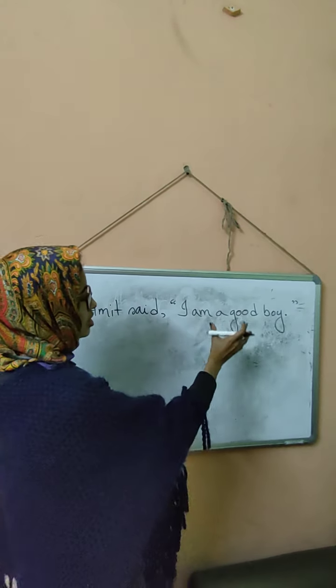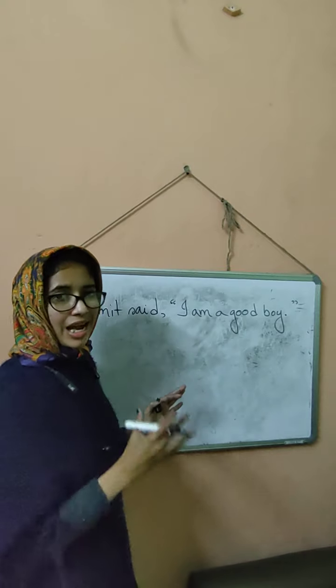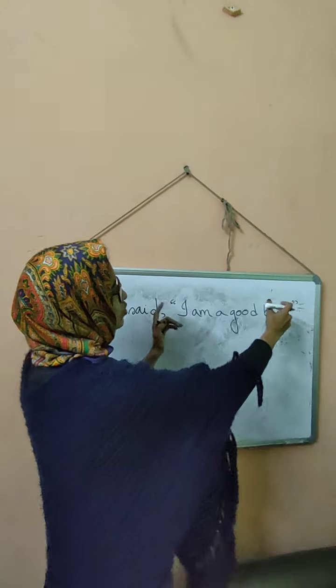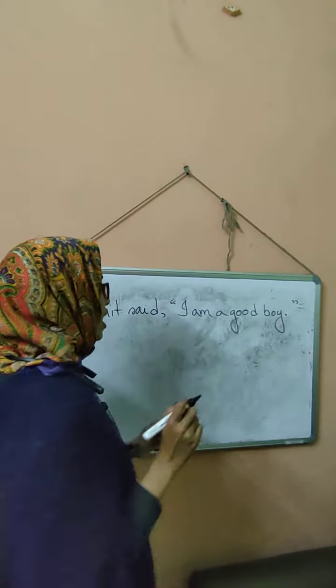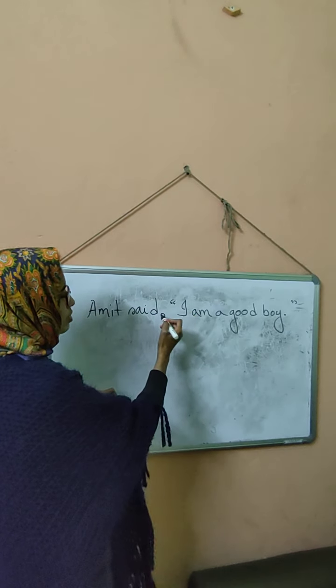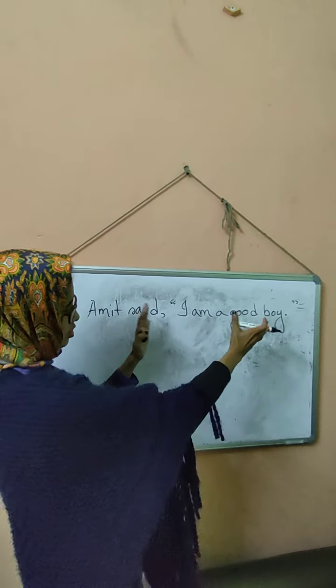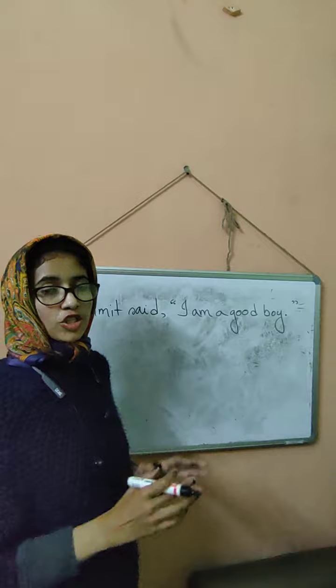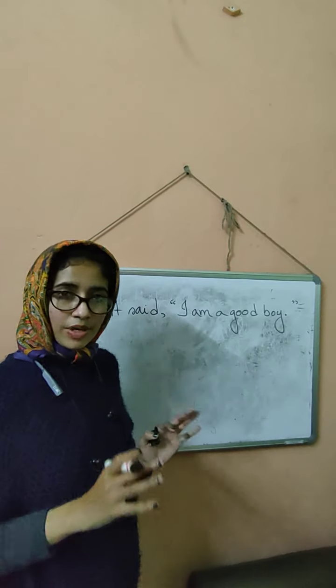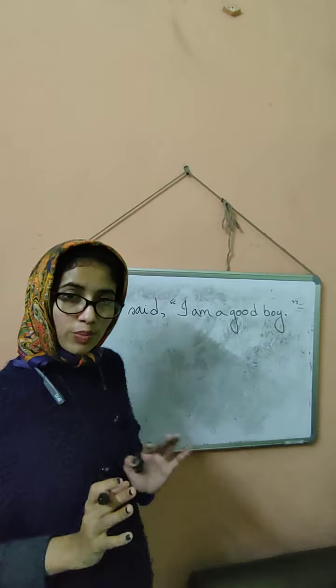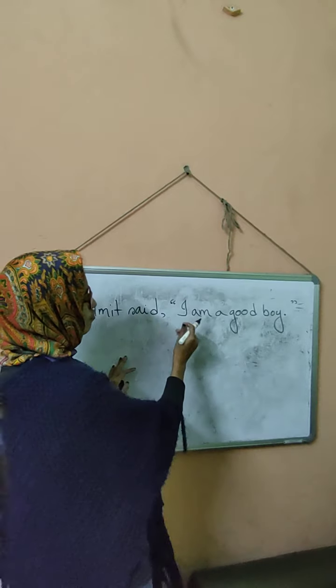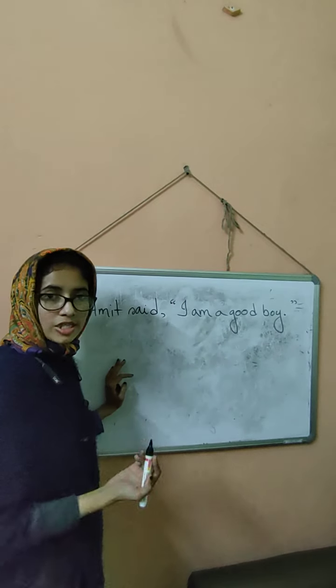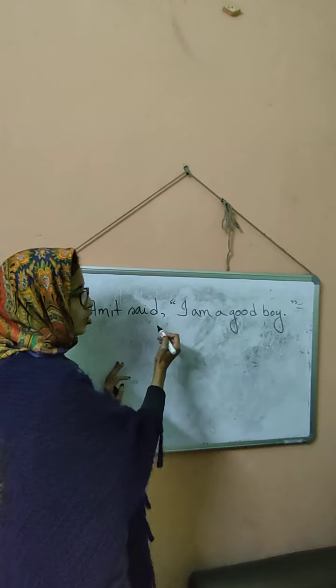When we are mentioning a direct speech, we need to keep that within inverted commas, okay? And if the direct speech is not placed in the beginning, before the inverted comma begins, we need to give a comma.